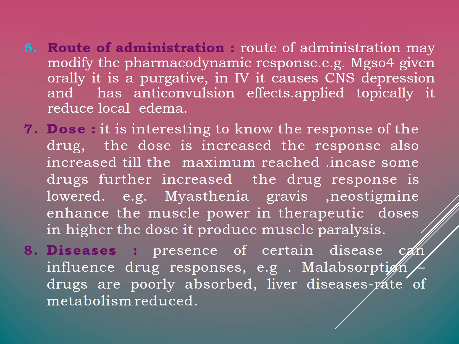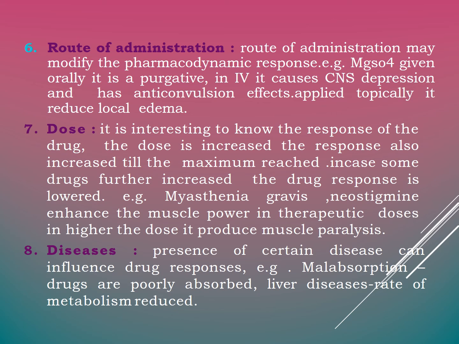And the sixth factor is route of administration. Route of administration may modify the drug action. For example, magnesium sulfate, when given orally, is a purgative, and by IV route it causes CNS depression and has an anticonvulsant effect also, and when applied topically it reduces local edema.